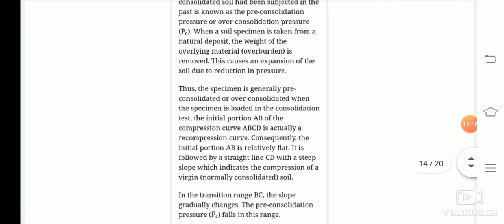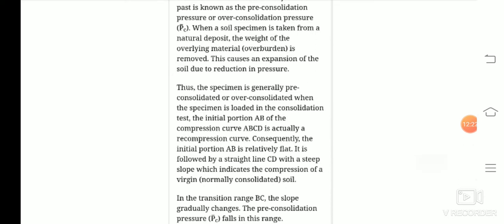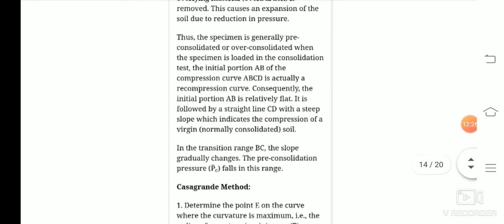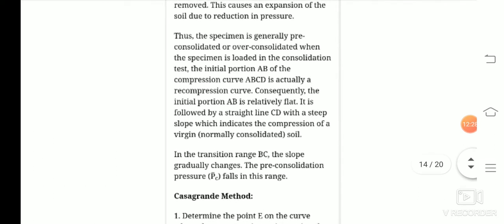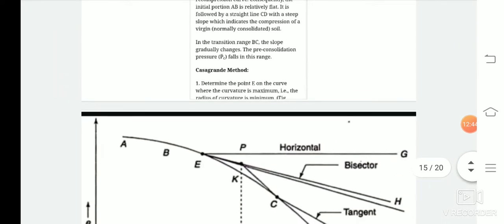overlying material or the overburden is normally removed. So this causes an expansion of the soil due to reduction in pressure. Thus the specimen is generally pre-consolidated or over-consolidated. When the specimen is loaded in the consolidation test, the initial portion AB of the compression curve ABCD is actually a recompression curve. That means we were discussing this curve.